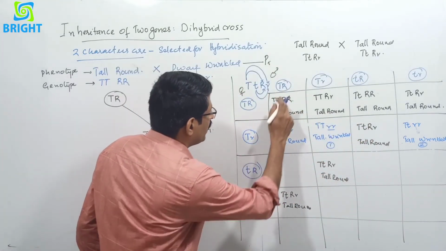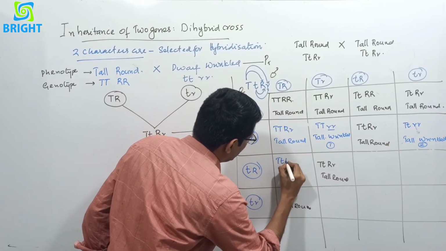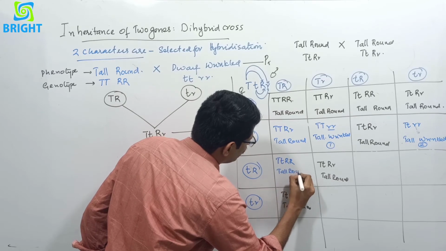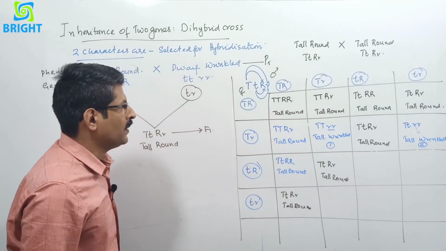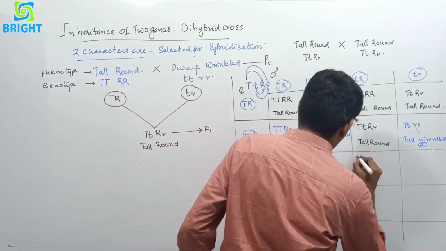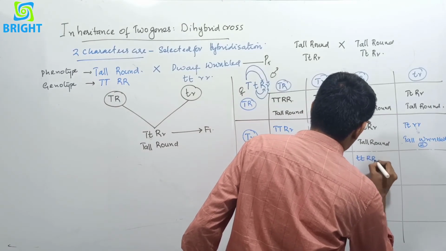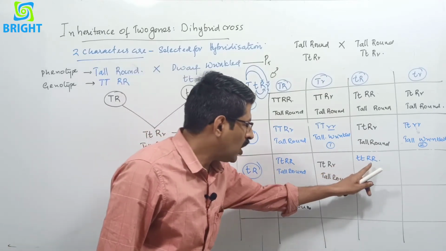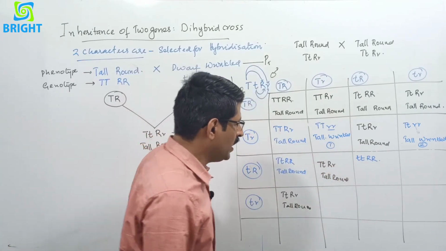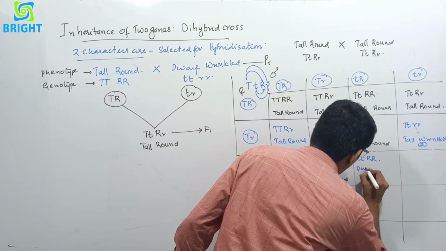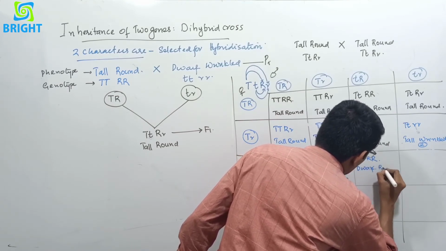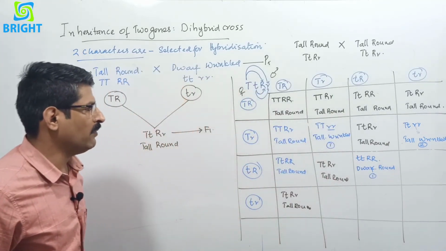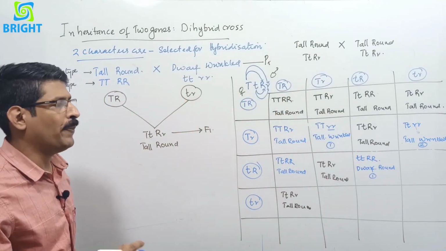And the next is this one, capital T small t, capital R, that we know is tall round. And next is small t, capital R. Here also a new combination comes. Normally a round seed is with a tall plant. Here we got a dwarf plant with a round seed. This is the first one. Dwarf plant with a round seed, a new combination of characters.